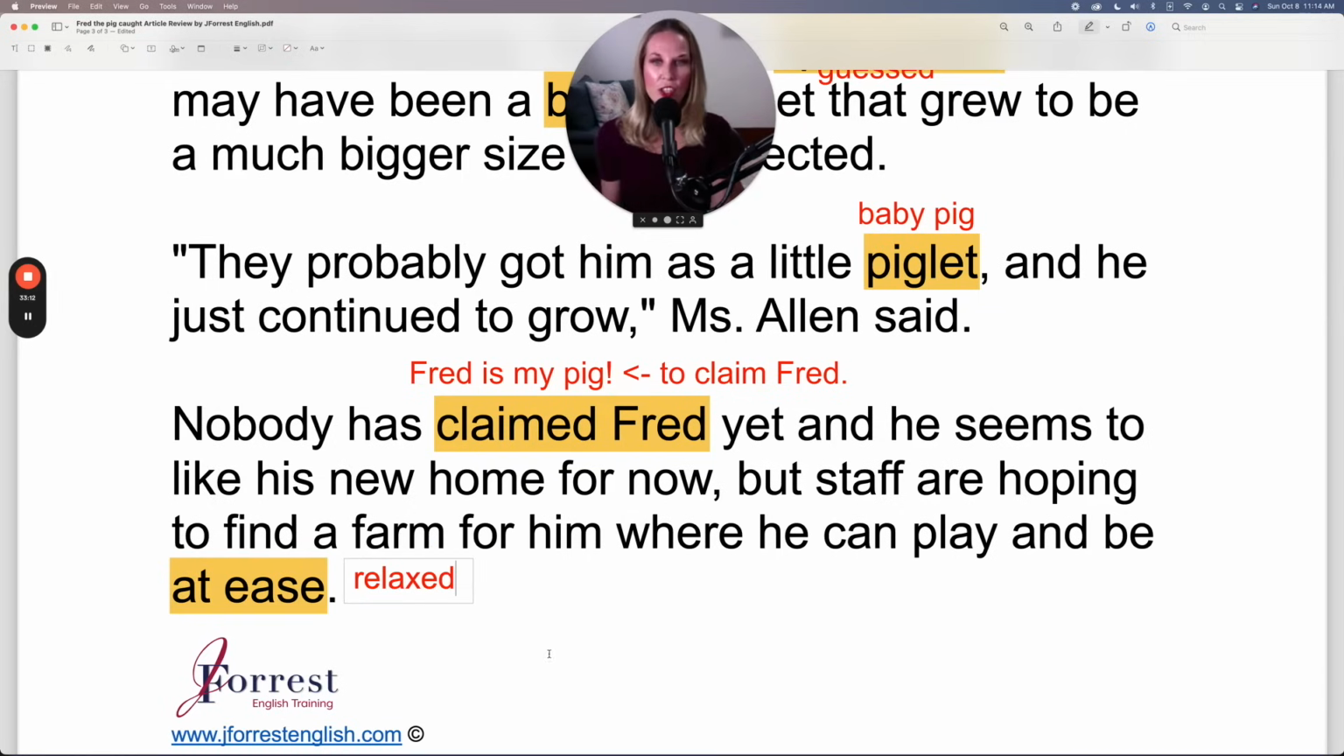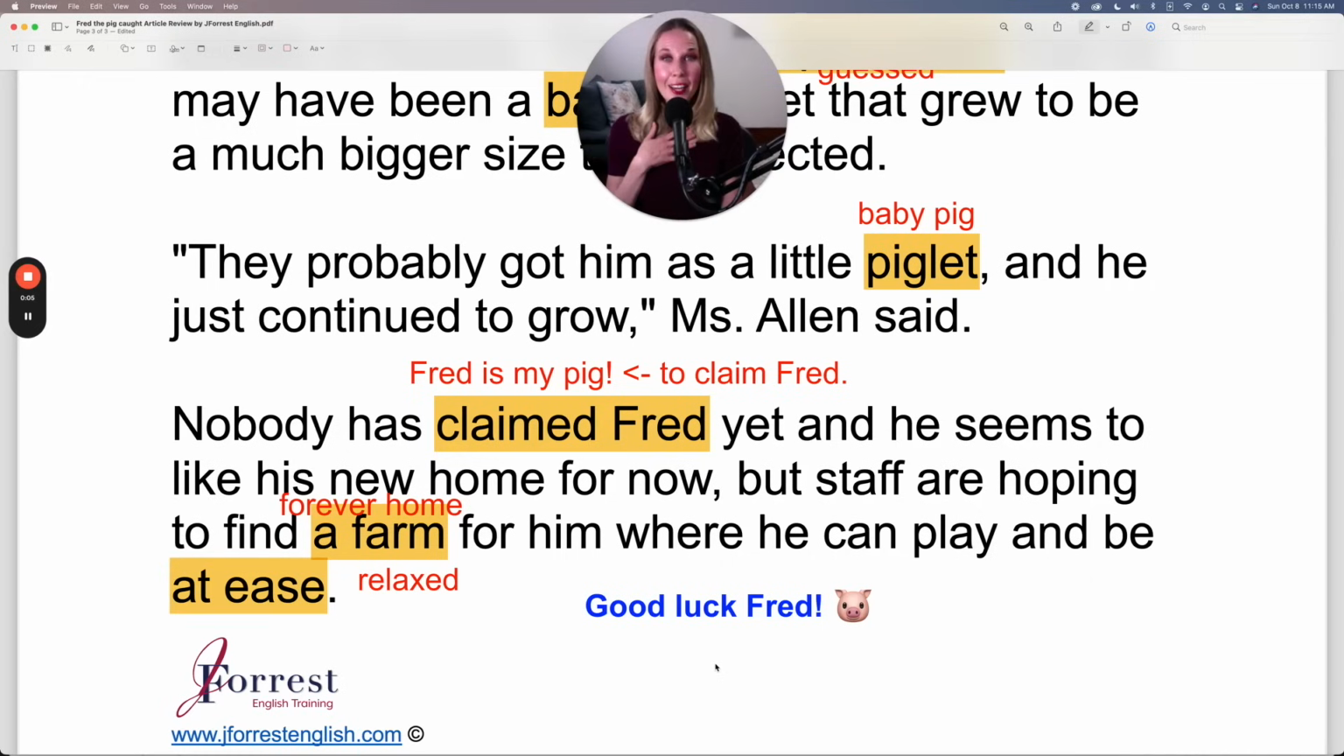There's no tension. And they're looking for a farm that can be, remember the expression we learned as well, his forever home. His forever home. I don't know about you, but I love animal stories. I love animals. I always tear up when I hear about animals.